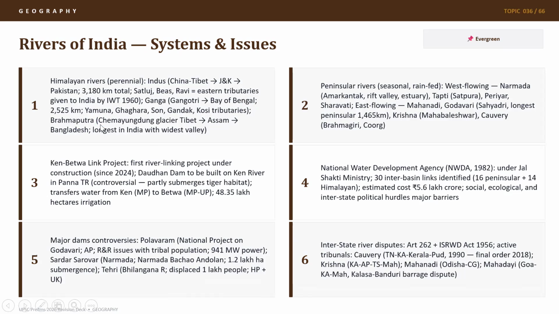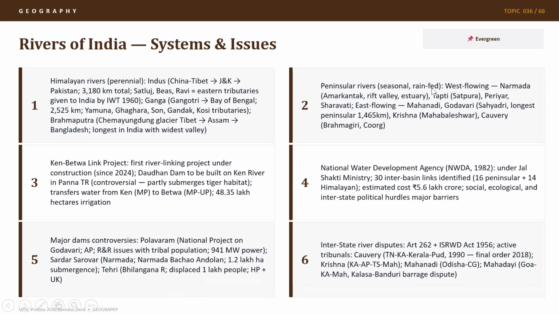Brahmaputra starts from Chemayungdung Glacier in Tibet. It flows through Assam, Bangladesh, and it is longest in India with the widest valley. One important part about Brahmaputra is that China is building a massive dam in its part of Tibet on Brahmaputra, and there are concerns about a water bomb, as well as using water as a strategic weapon against India. One good thing is that 60 to 70% of the entire water which is spread into Brahmaputra happens in Indian territory, specifically from Arunachal Pradesh.